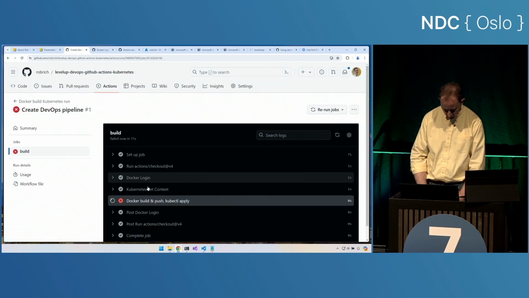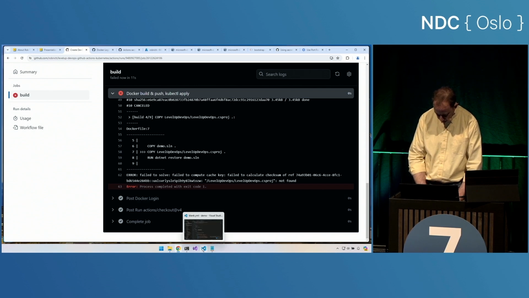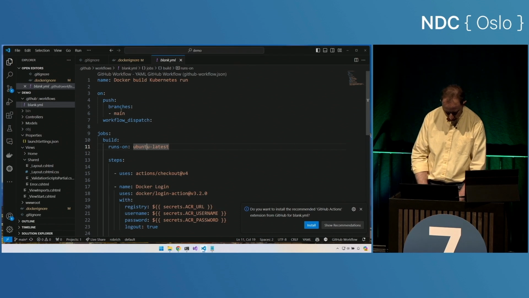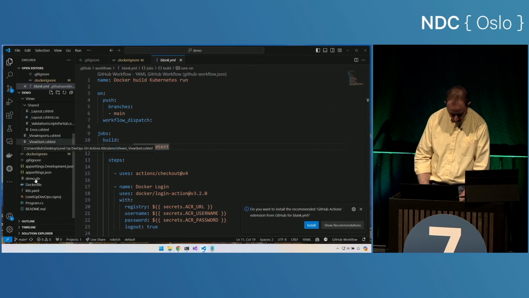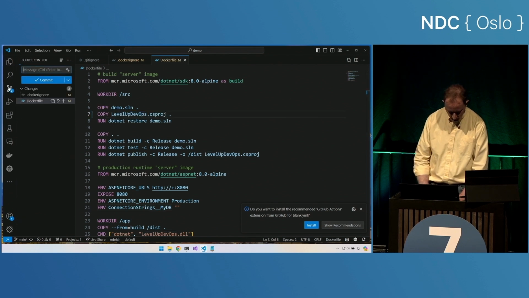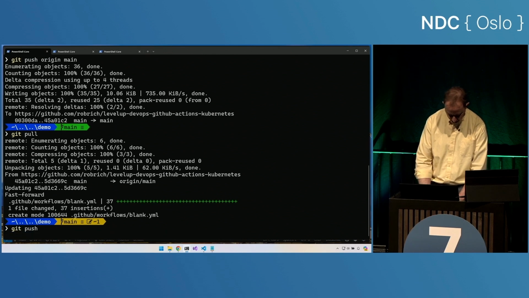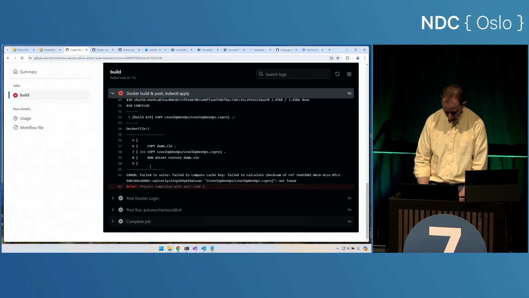Why did it fail? Because I typoed the csproj file in my Dockerfile. Let's go fix that typo. Yeah, it's not nested in a folder. Fix typo. Let's commit that and push it. Git push. And we'll kick off another build.